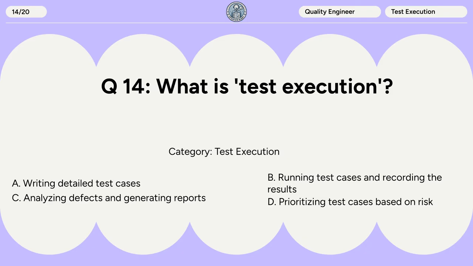Question 14. What is test execution? A. Writing detailed test cases. B. Running test cases and recording the results. C. Analyzing defects and generating reports. D. Prioritizing test cases based on risk.